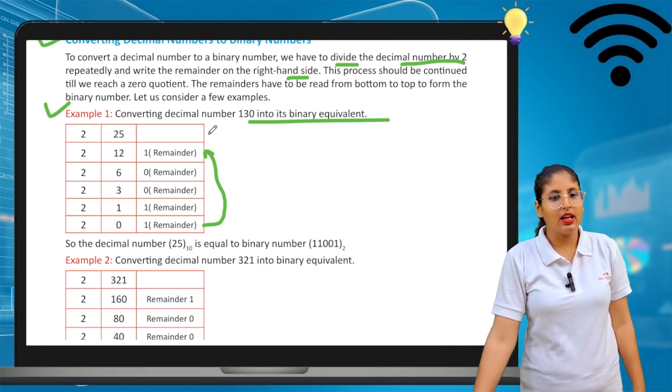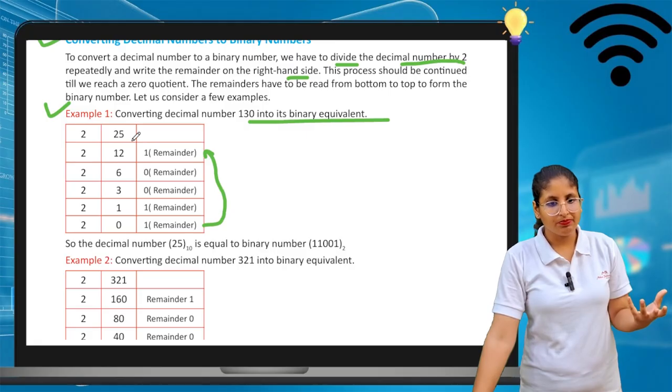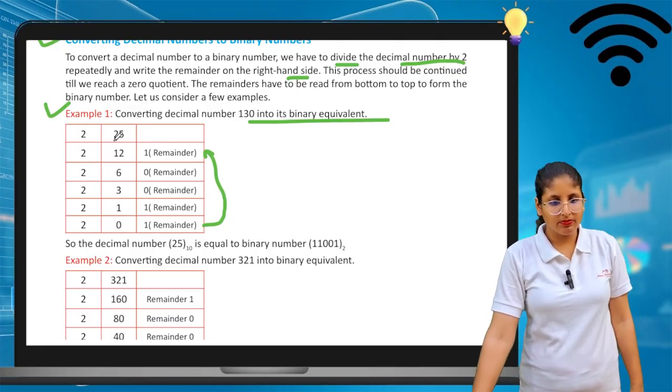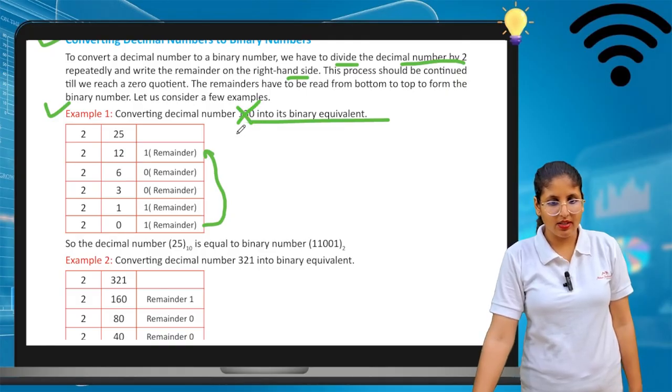Here one example is given for you. Please check this one. This is 25.